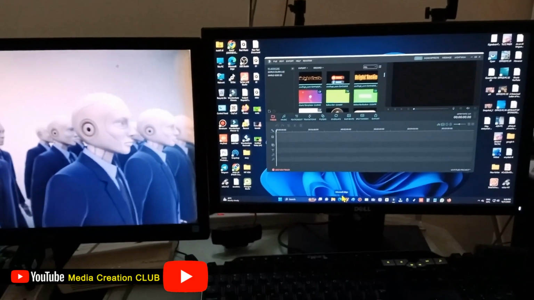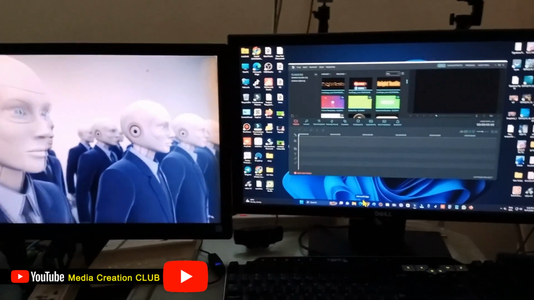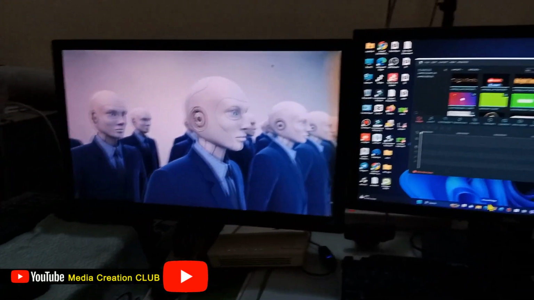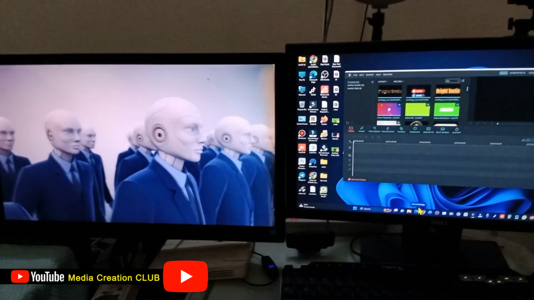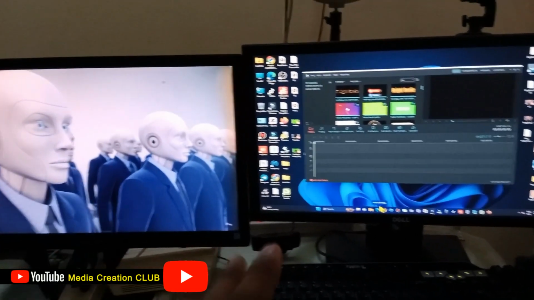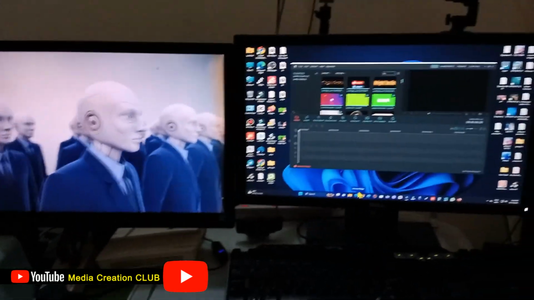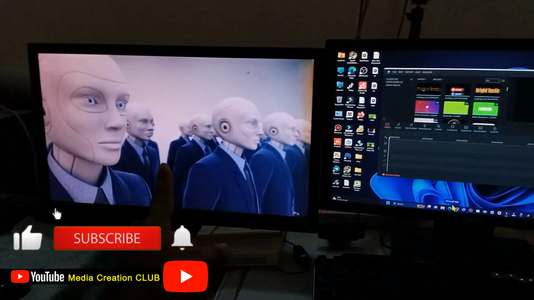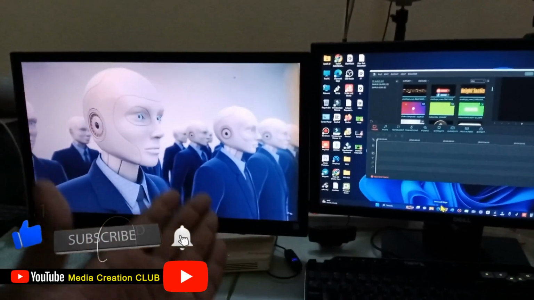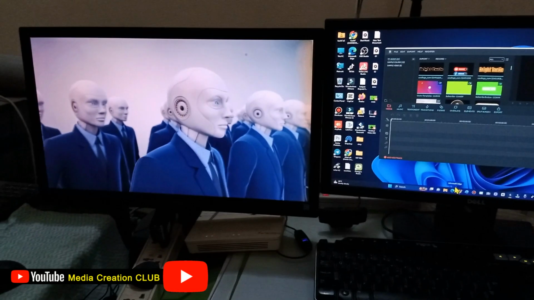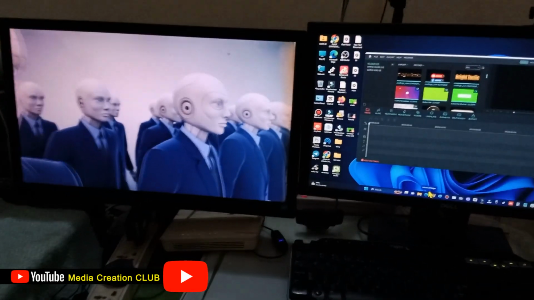Dear viewers, if you are using DisplayPort to HDMI and connecting two monitors to one PC, how can you solve the problem if there is no sound in your PC? You can see on the screen the two display monitors connected to my PC. Here is a different display, there is a different display.